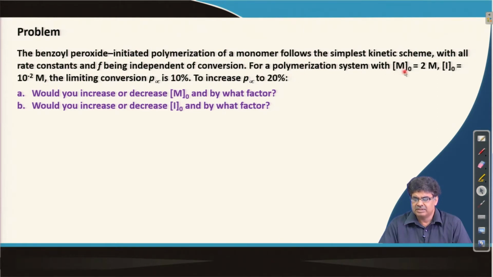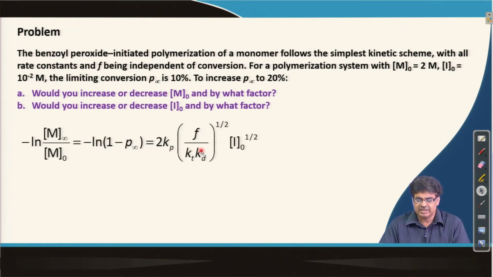For a polymerization system, M0 is given as 2 molar and I0 is given as 10 to the minus 2 molar, and the limiting conversion P infinity is given as 10%, which means 0.1. We need to increase P infinity from 10% to 20%. What should we do? Would we increase or decrease M naught, and by what factor, or would we increase or decrease I naught, by what factor?